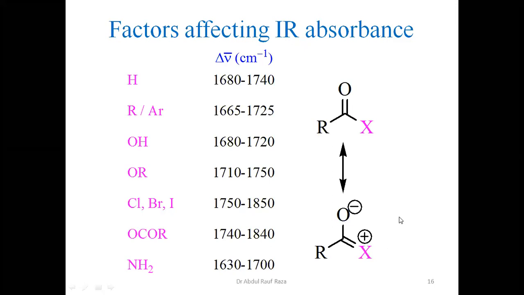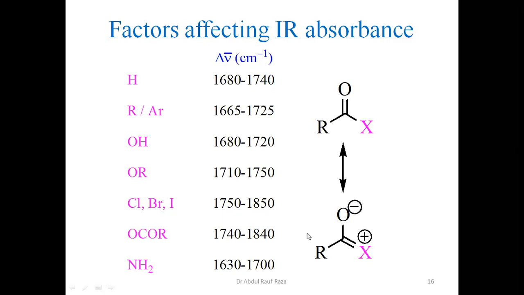All halogens have three non-bonding electron pairs, so the tendency to donate an electron pair shall further decrease. As a result, we can conclude theoretically that the acid halide should have poor contribution towards resonance, meaning it acts as the least +R effect. As a result, we shall get maximum double bond character. So if you look at this value, it is absorbing at the largest value, 1750 to 1850. Now why 1750 to 1850?